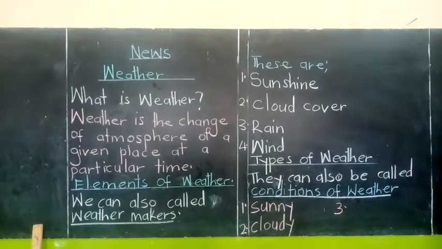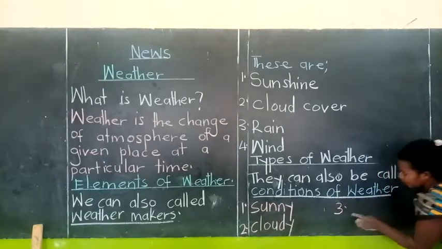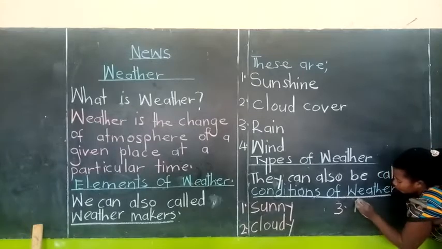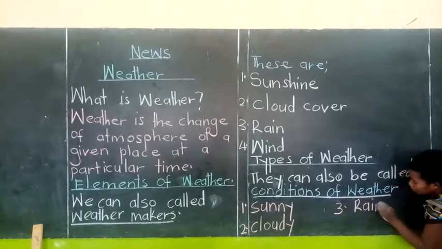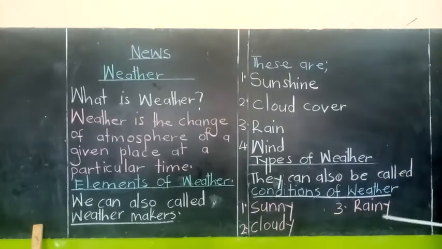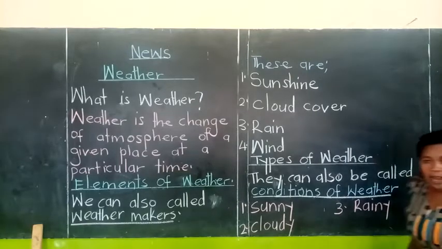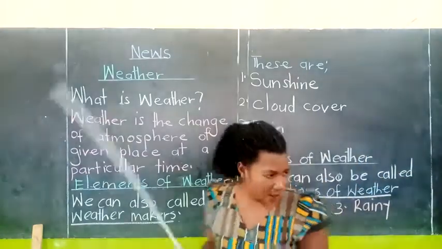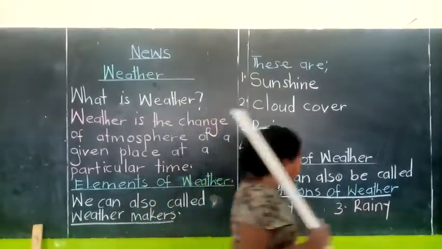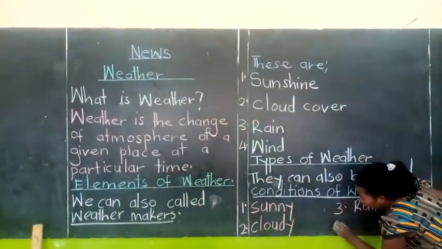The third type of weather is rainy. Rainy, everybody. Let's spell the word rainy. R-A-I-N-Y. The word is rainy.